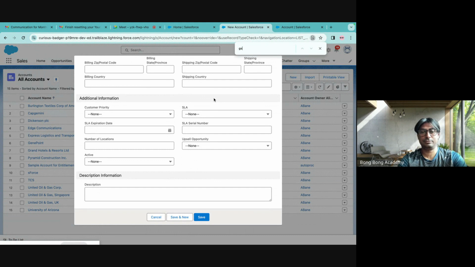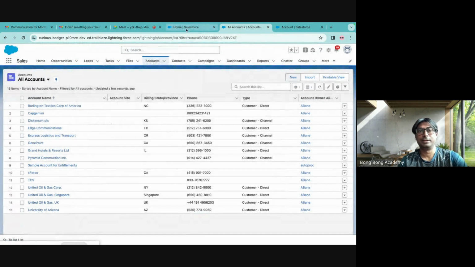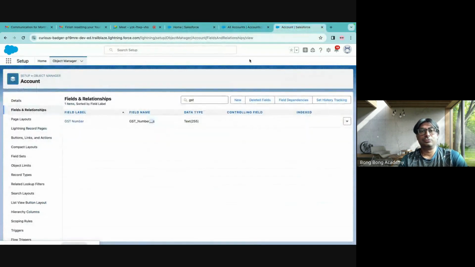Okay, we'll come back and we'll see this later. It will show up here, okay, after some time. So we have created a new field in the account table, okay? That is how these objects are created.